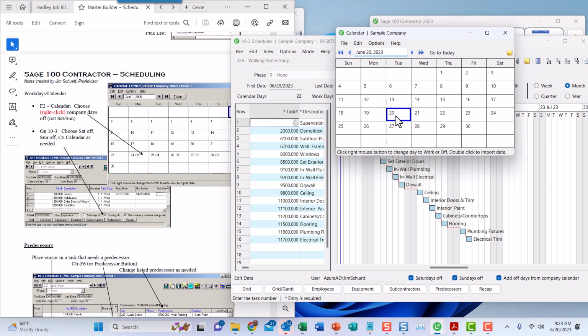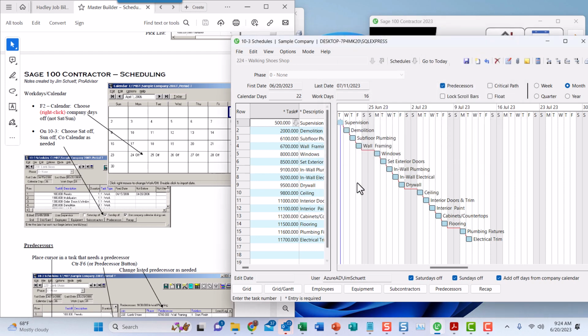We'll do the 20th, and you can see we've right clicked once, and it turns that date off as one of the operational dates for the task. Another right click and it'll put it back on. This is not for the Saturdays and Sundays, just for the work days, the weekdays. And so that's one thing that you should do to start, because it'll affect the dates and the stretching out of the job based on available working days.